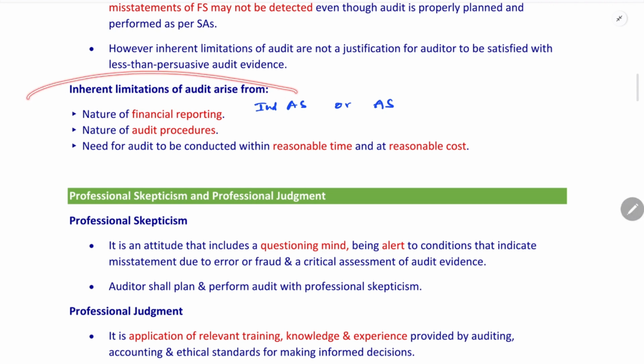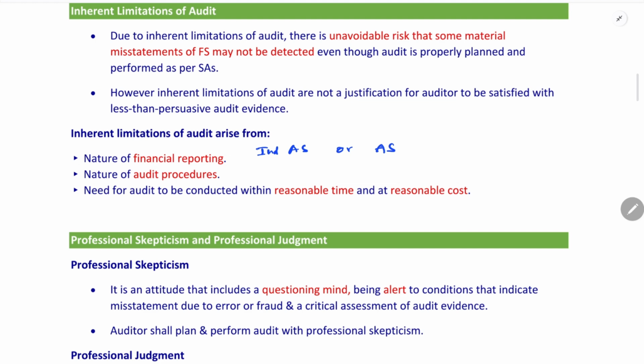So, what are the inherent limitations? There is the nature of financial reporting framework. Due to the nature of financial reporting framework, the auditor may not detect material misstatement in the financial statement. And the nature of audit procedures: as per the standards on auditing, more procedures are prescribed for conducting an audit, so there are limitations on conducting an audit.